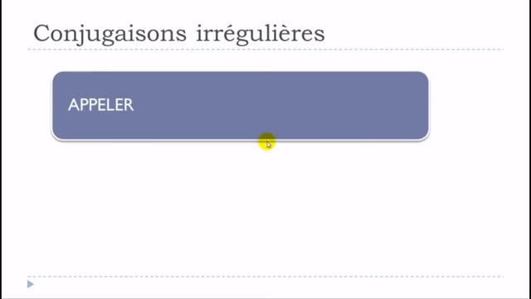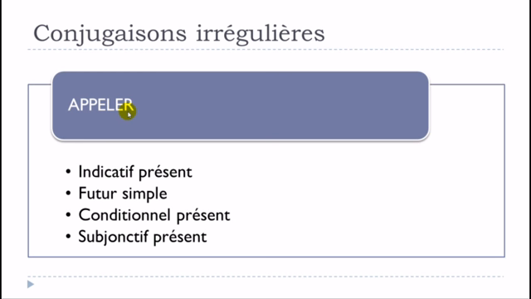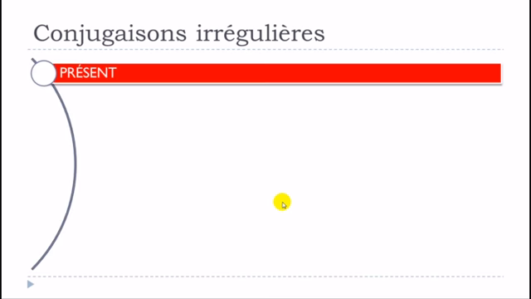So I took this example, appeler, okay? And we'll see that the following tenses will be concerned by these changes: indicatif présent, futur simple, conditionnel présent, and then subjonctif présent. It means that for all the other tenses, actually, appeler will follow the rule of the construction of conjugation of the verbs from the first group, ending with er, okay? But for these tenses, it will be a bit different, and that's exactly what we'll see in this video, and we'll start, of course, with the present form.